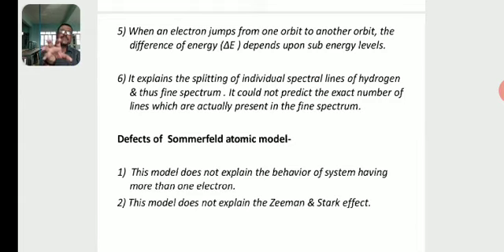The splitting up of spectral lines in the presence of a magnetic field is known as the Zeeman effect. The splitting up of spectral lines in the presence of an electric field is known as the Stark effect. The Sommerfeld model does not explain the Zeeman effect and the Stark effect.